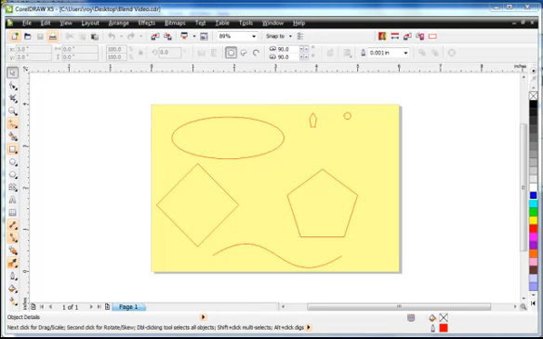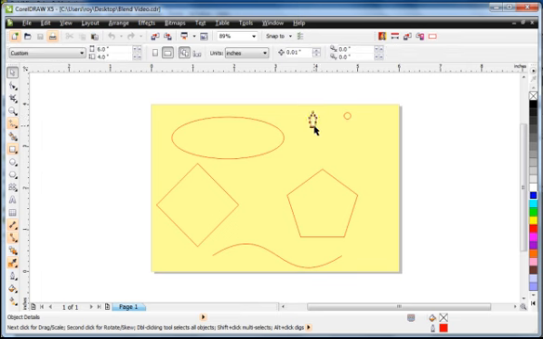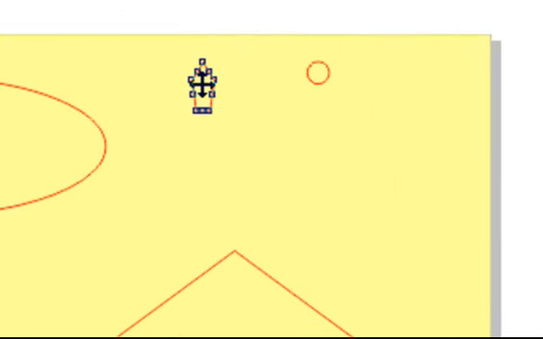I'm using CorelDRAW X5 to illustrate how we can fit shapes to a path with the blend function. I have a few shapes on the screen to which we can fit these smaller shapes. So to begin with, I'm going to select this part and move it, but the right mouse button will tell it to duplicate that while it's being moved.